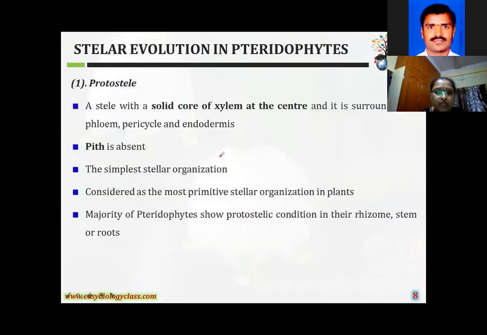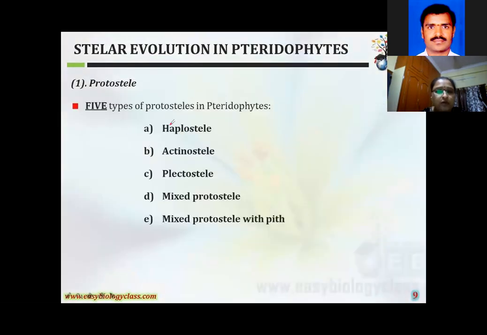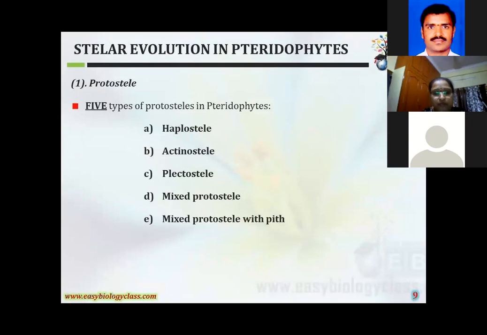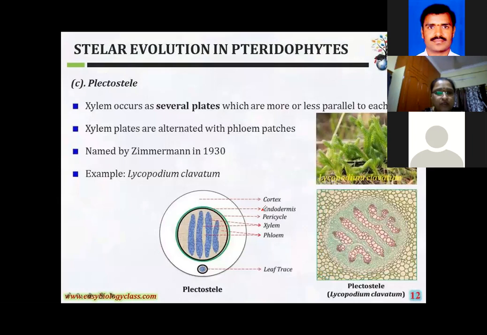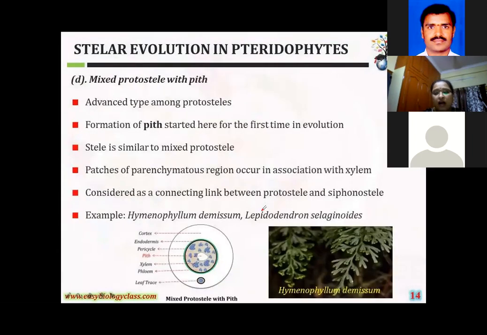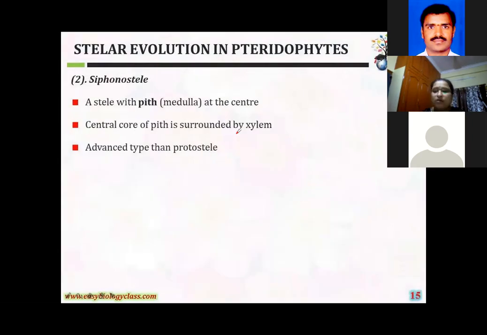Where the protosteel is there, in that protosteel again there are five: haplo, actino, plecto, mixed proto, with pith. And the second one is siphonosteel. But here another very important topic is the origin of siphonosteel.